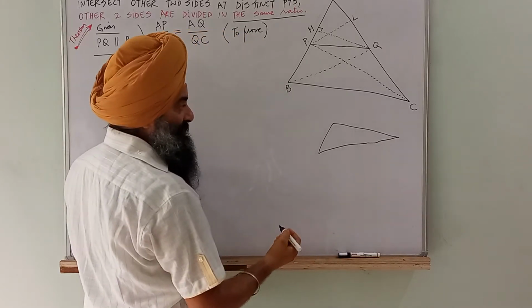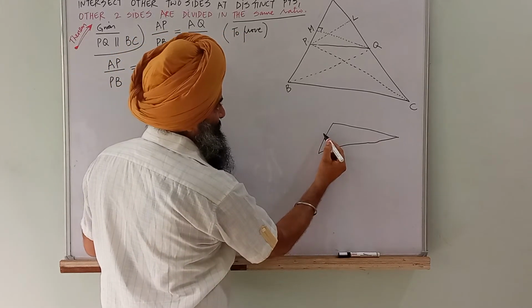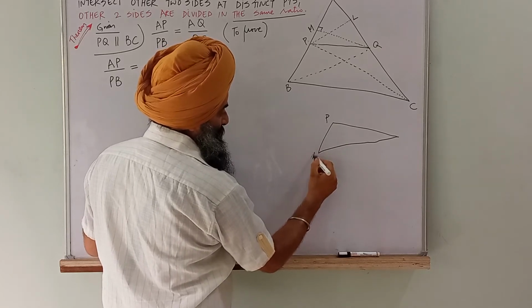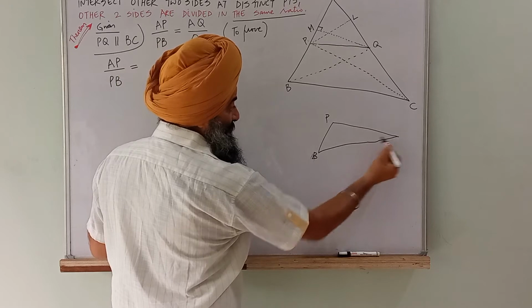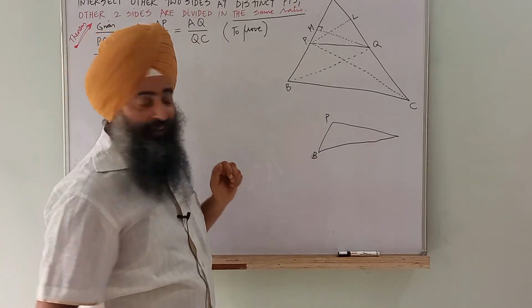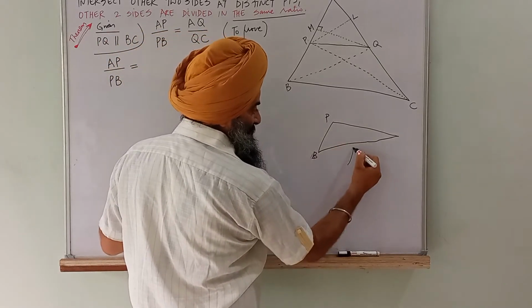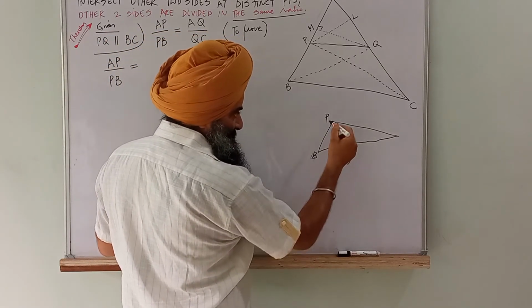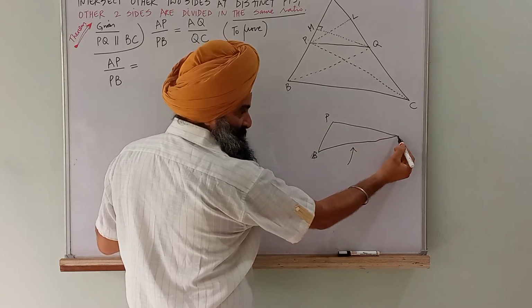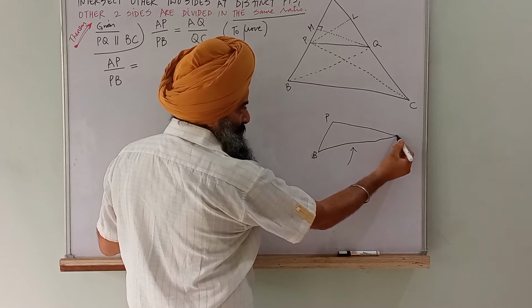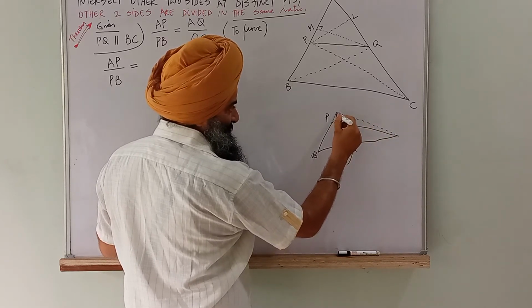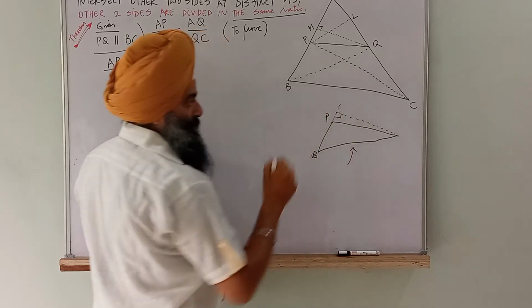Okay, can you tell what is the height of this triangle on this base? Let us say this is B, P, B. Can you tell what is the height of this triangle on this base? To find the height of this triangle on this base, what should we do? We should draw a perpendicular from this vertex, but the perpendicular will go beyond the triangle. So you extend this. This will be the perpendicular.